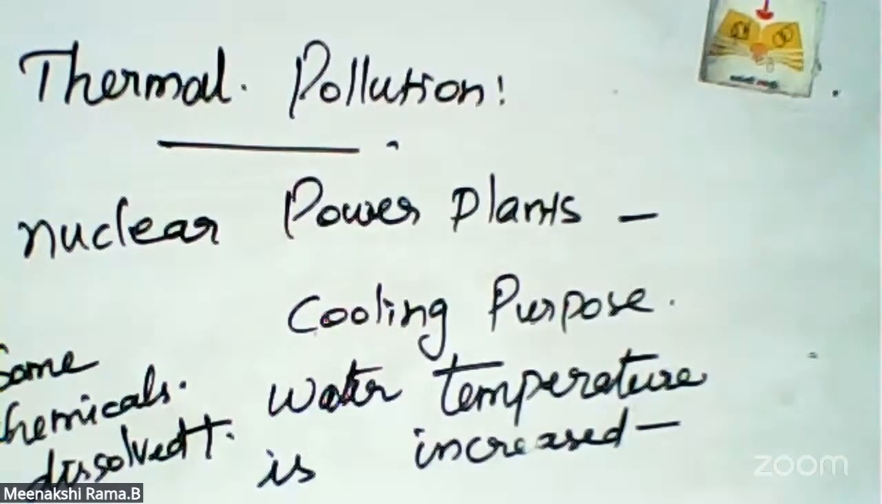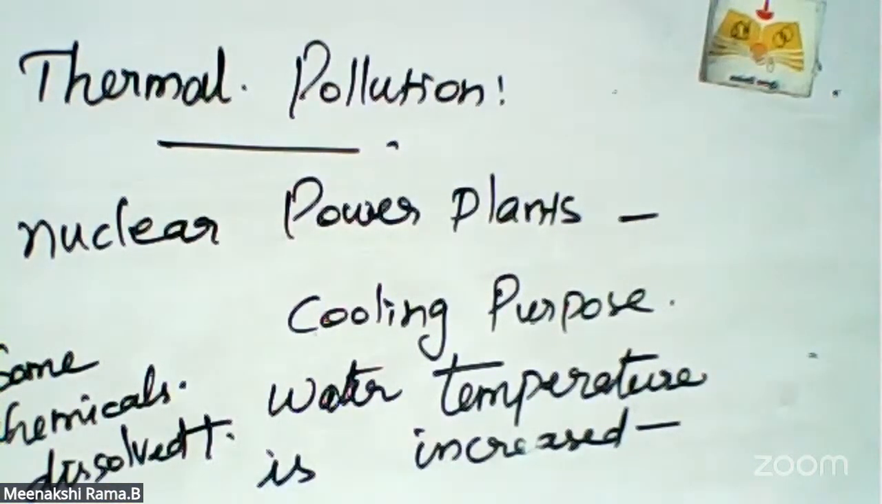The hot water is merged back into the river and original water places, that is ponds, rivers or oceans. That causes a rise in temperature and decreases the amount of dissolved oxygen in the water, which adversely affects aquatic life. So these are the details of thermal pollution.